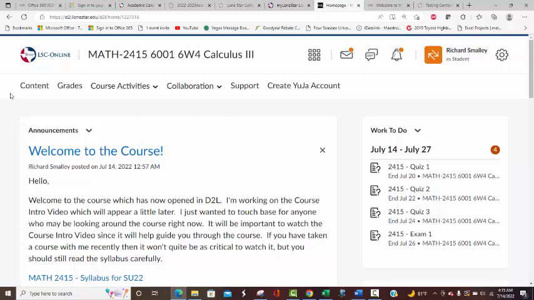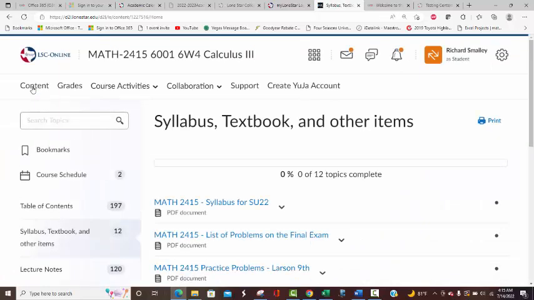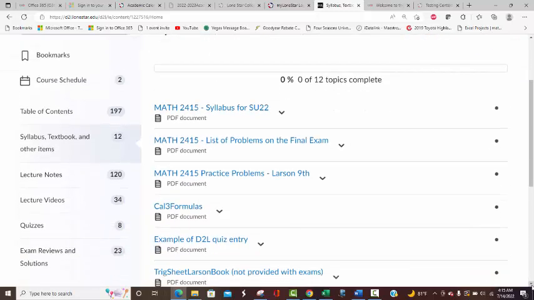So let's begin here. Let's go to content and just show you around a little bit. You'll see later here that the course video link, I'll put it right in there beneath the syllabus, or maybe above it, but just somewhere right in here. So we've got this little folder, syllabus, textbook, and other items. The first thing I'm going to do is run through the syllabus. This will be sitting there the entire time.